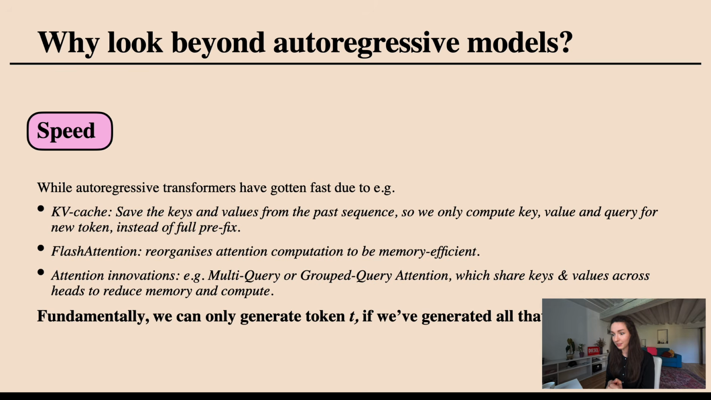And the final one, which was the one that is highlighted by Inception, is really speed. In the last years, there has been a lot of effort to make these autoregressive transformers really efficient. All kinds of different approaches like the KV cache, where we save keys and values from the past sequence, flash attention, which reorganizes attention computation, and all kinds of attention innovations like multi-query or grouped query attention. Fundamentally, with autoregressive modeling, we're always limited by this idea that we can only generate token T if we've generated all the tokens that came before, so T-1, T-2, and so forth. So we really are limited by this idea of predicting the next token one by one.